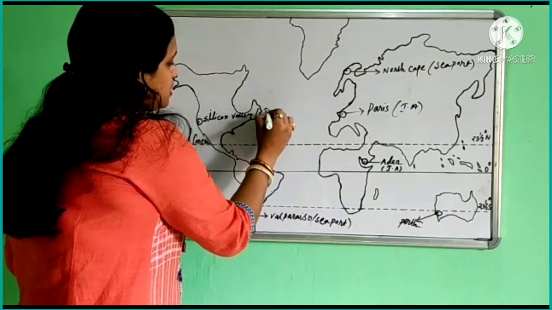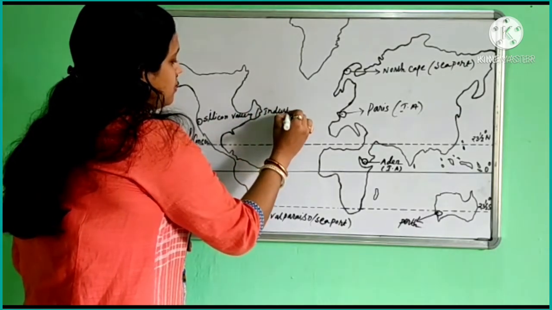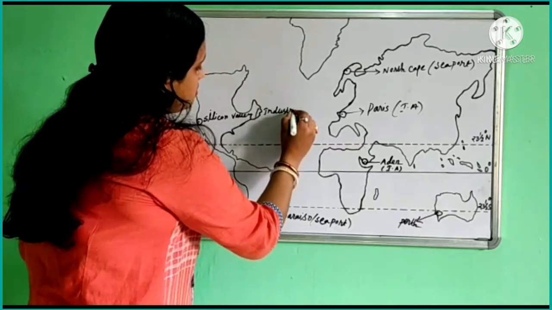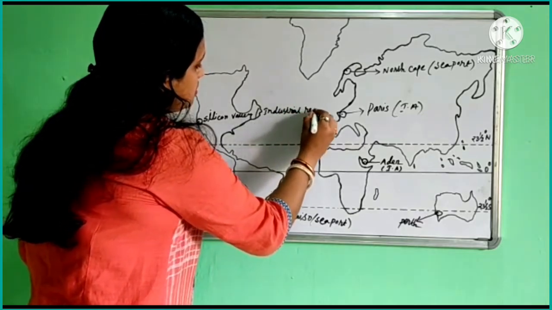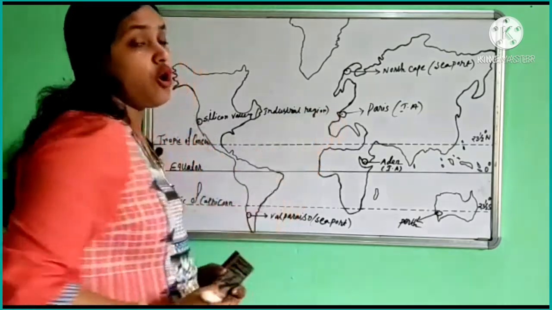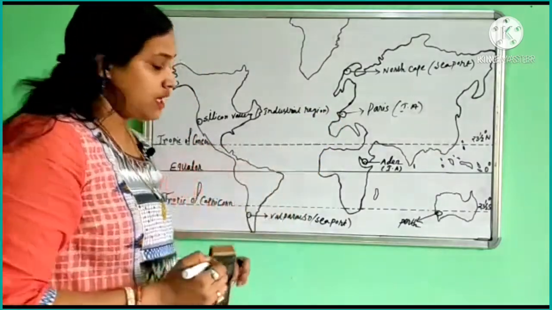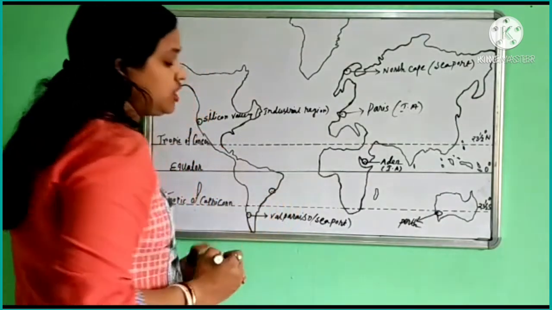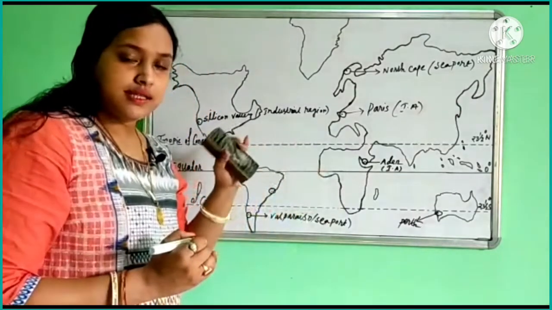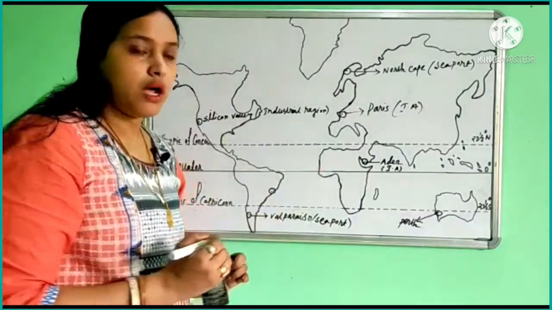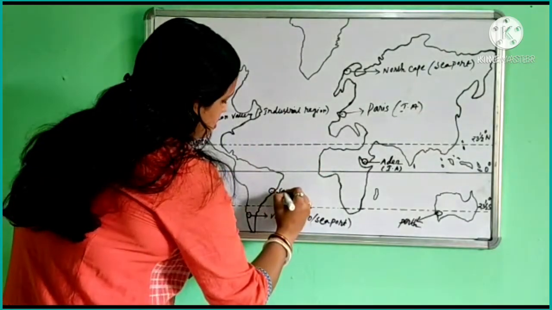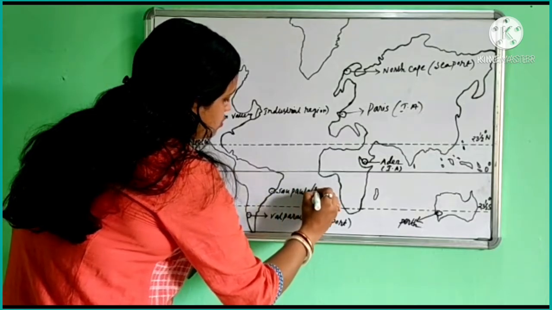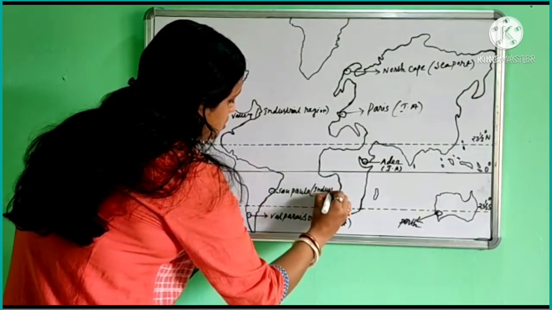It is known as an industrial region of North America. And here is another region that we find in South America, Sao Paulo, also known as an industrial region.